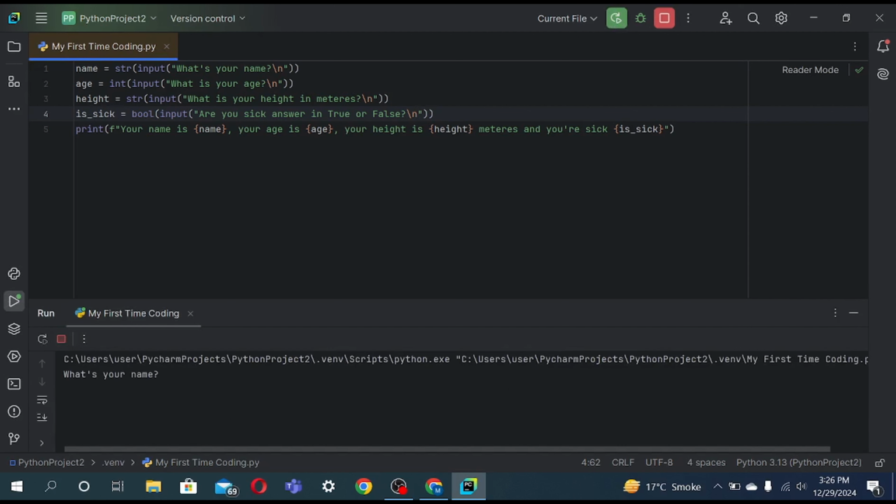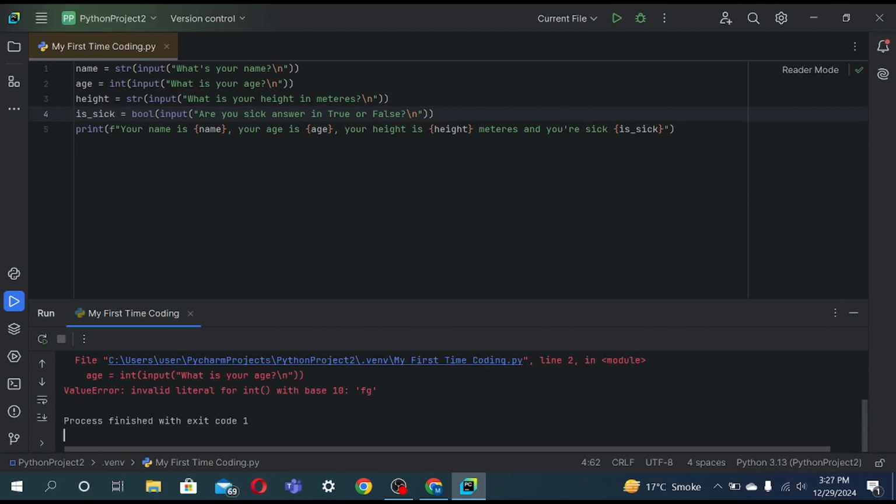And now next thing, I am age. My name is age. My height is 56. Wait, I say my name is. See, it's a value error. A value error comes when you ask for an input as an integer and it is returned as a string or whatsoever. It's gonna get a value error.